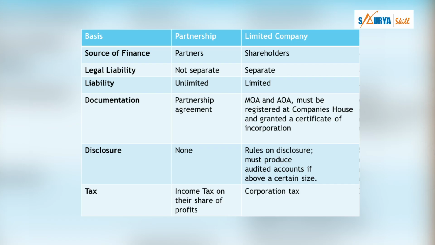But in the case of a limited company, there was an advantage over all the disadvantages that we discussed in the partnership and the sole trader: we have a separate legal identity of a company and the liability is limited up to the fully paid value of their shares.